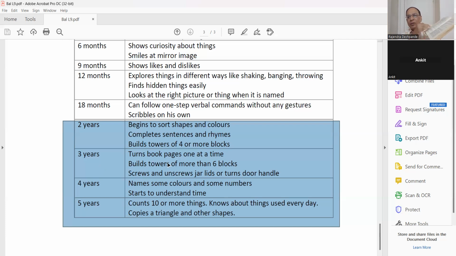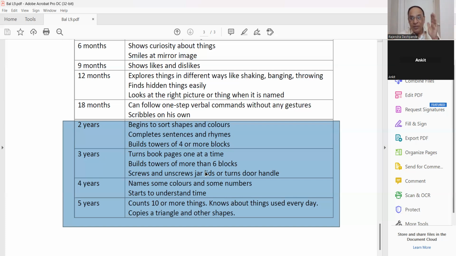So this is the capacity at the age of 3 years: turns book pages one at a time, builds towers of more than 6 blocks, screws and unscrews jar lids, or turns door handles. So be careful again, because he can make mischief. If you keep the key in the door and go outside, he can lock it from inside and there will be a problem.